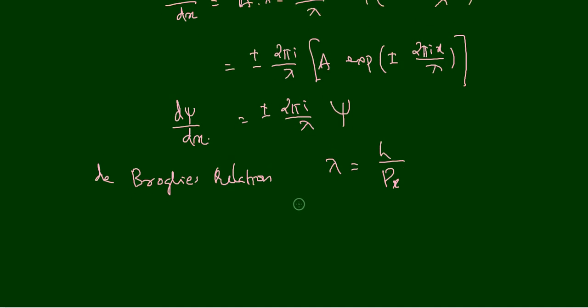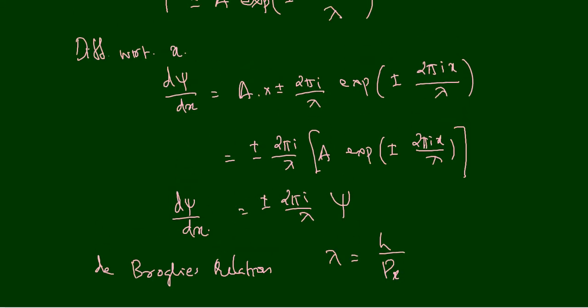Why are we taking momentum in the x direction? Because we are taking the electron wave in the x direction. See, we have only one variable x here, not y and z.